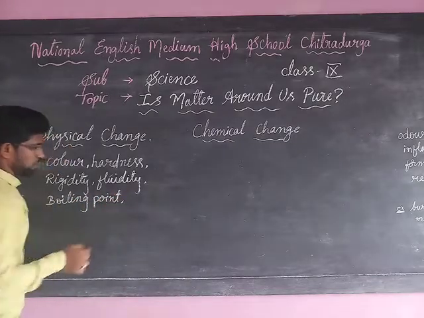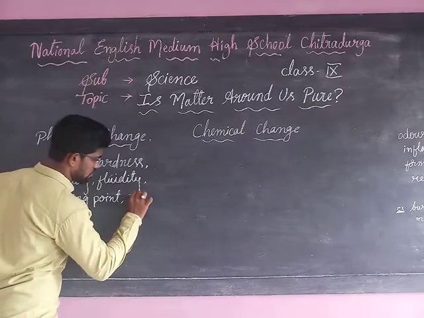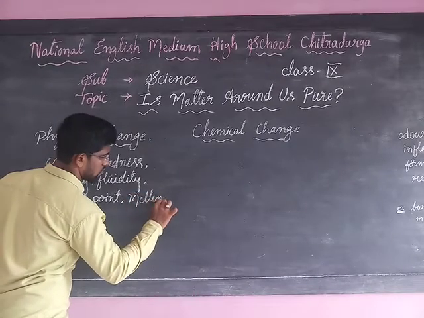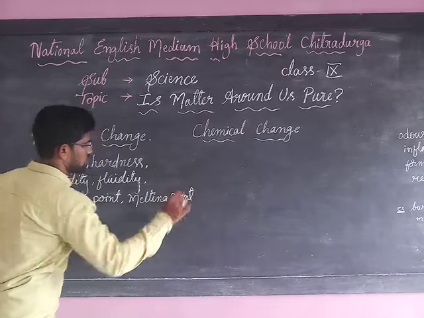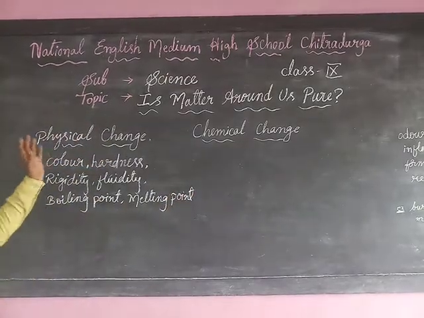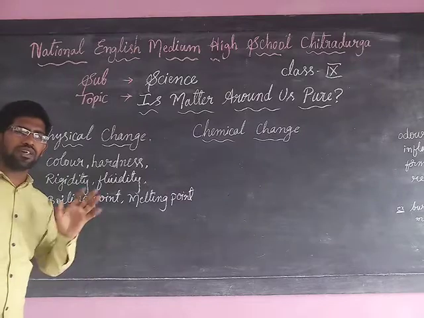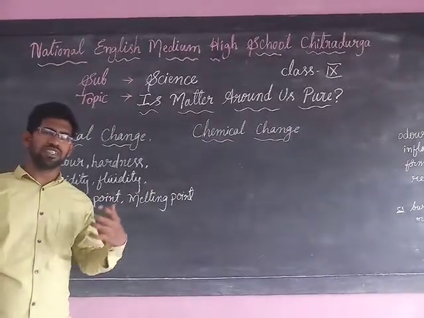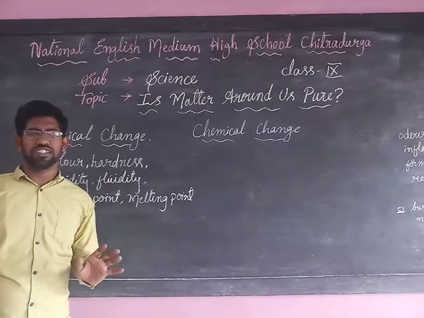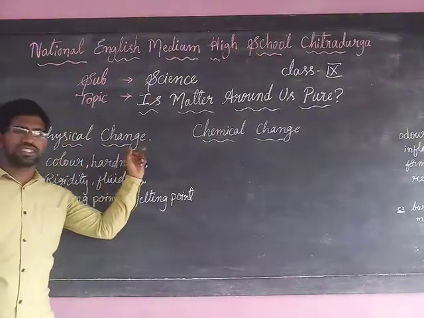Not only the boiling point, the melting point. So these are the physical properties of matter. If the physical properties are changing, that type of change is called a physical change.